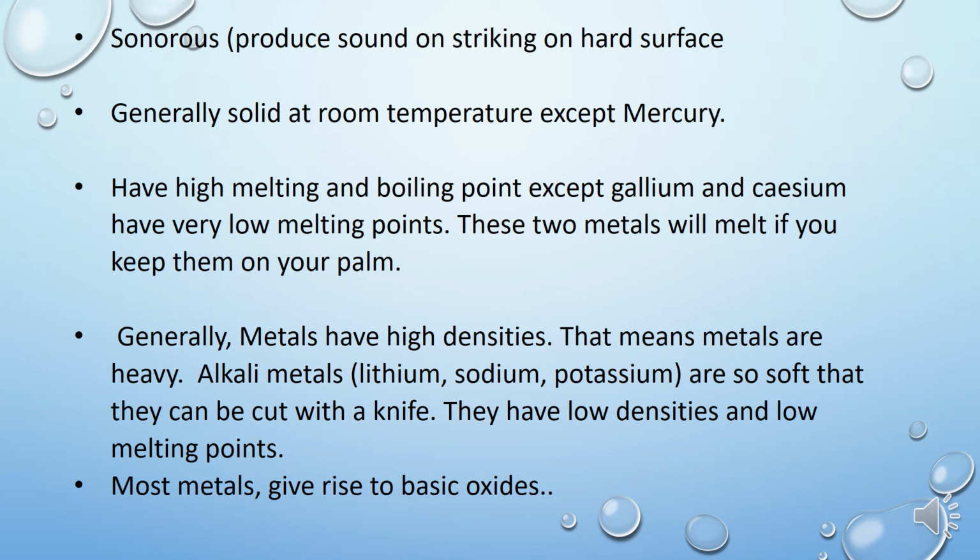Another property, sonorous. Sonorous property is, children, metals are very much capable of producing a deep or ringing sound. And this is the property by which metals are used for making bells or the strings of the violin or the sitar. So the question is, which property is considered to make the strings of the violin or sitar sonorous?